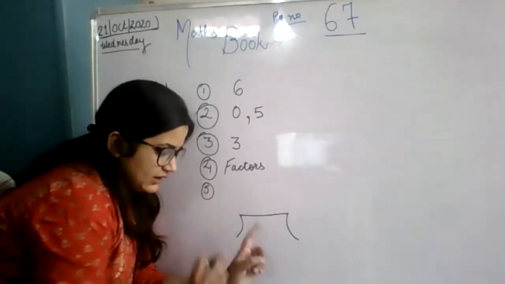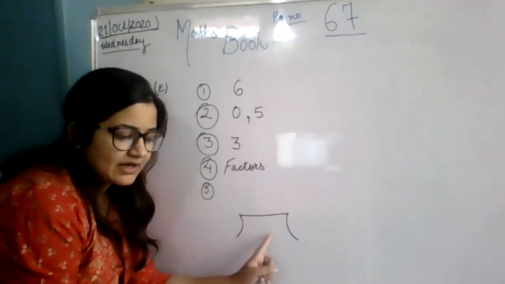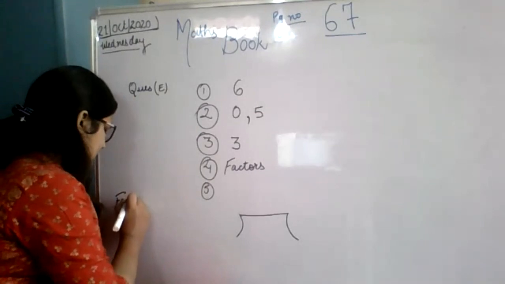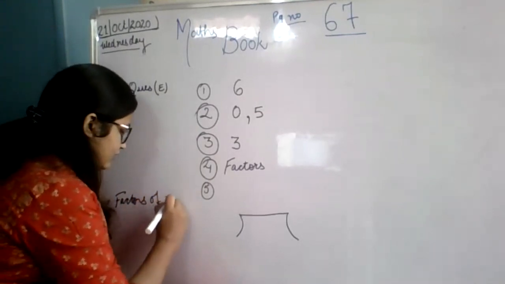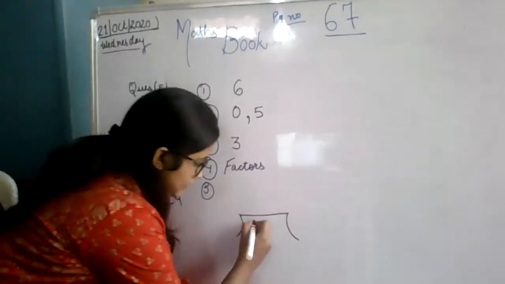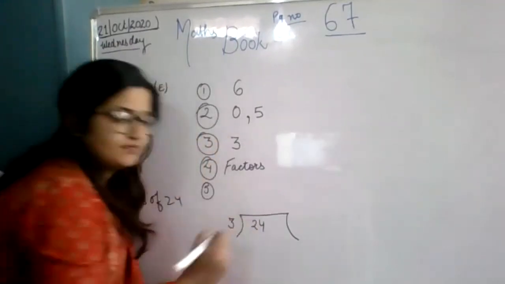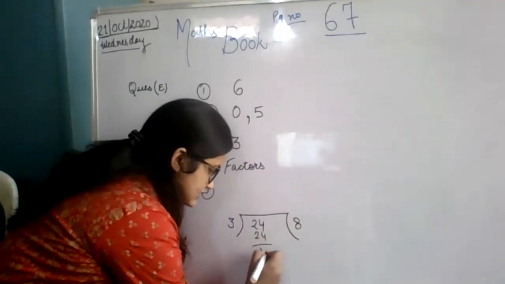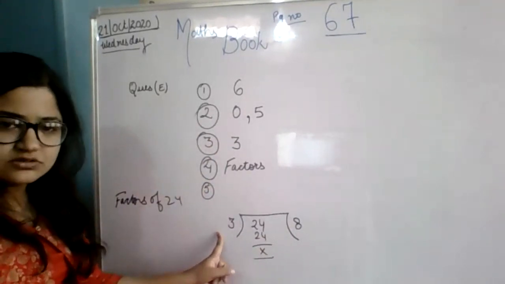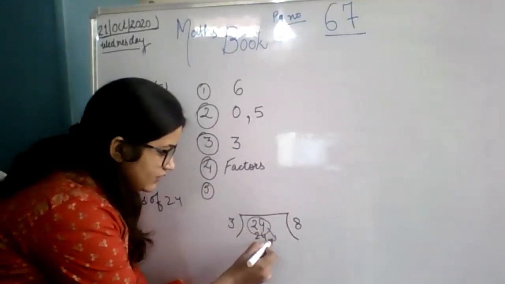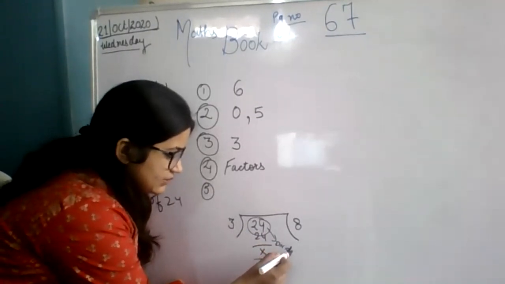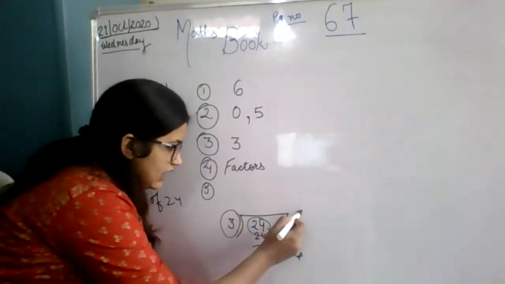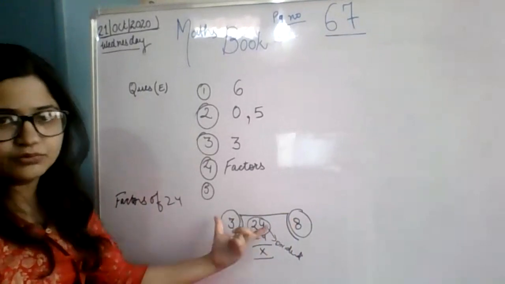In division, the dash and dash are both factors of the dividend. Dividend is this number. Suppose I ask you to find out the factors of 24. What you will do, you will start dividing. Suppose we are finding out by 3. This number is 3. So we have to divide: 3 8s are 24. So the dividend here is 24, and we have to find its factors. One of the factors is 3 and one of the factors is 8. 3 and 8 both are its factors.